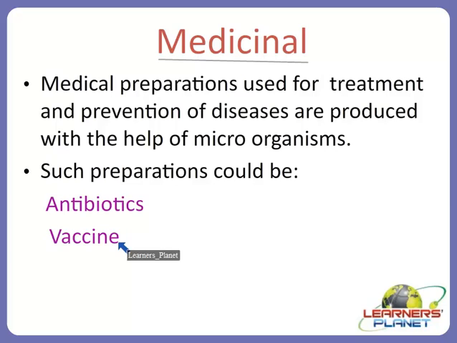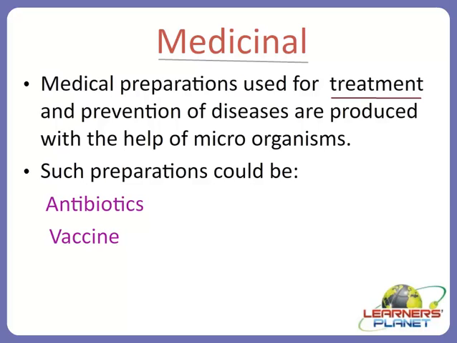So before we study the details of these two topics or these two products, we must understand when these products are actually used. So antibiotics, they are used for the treatment. What is treatment? Treatment is provision of certain chemical drugs or the substances so as to kill or inhibit the organism which is causing disease in our body.